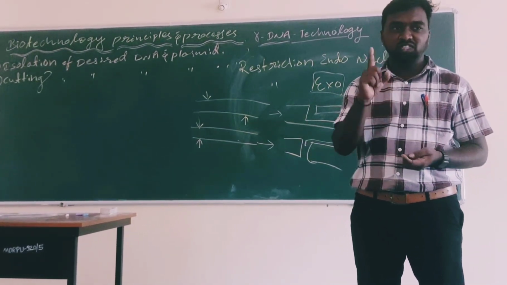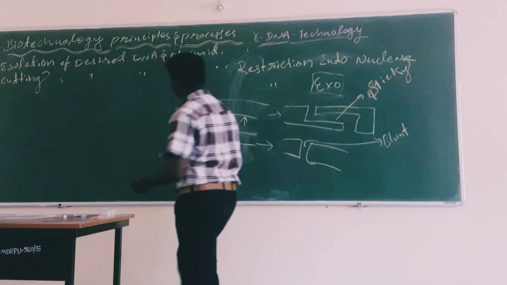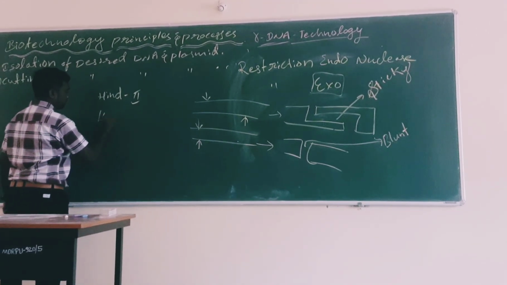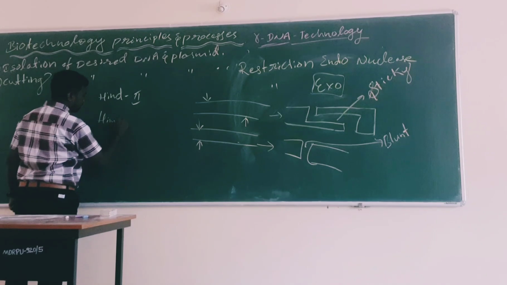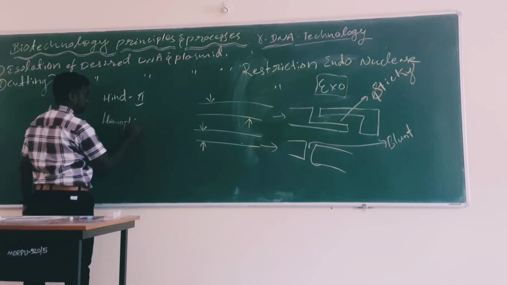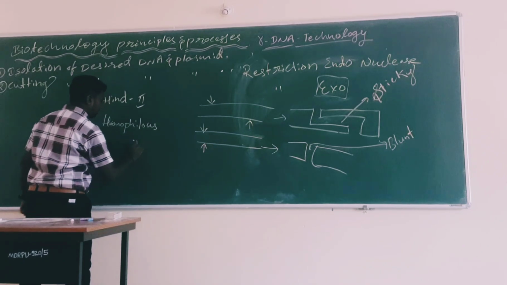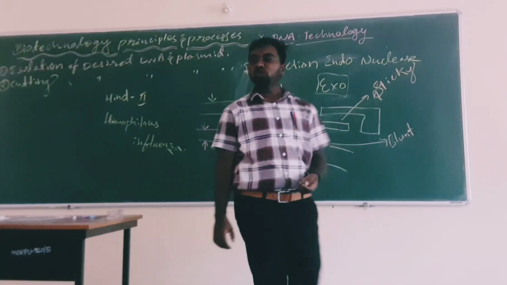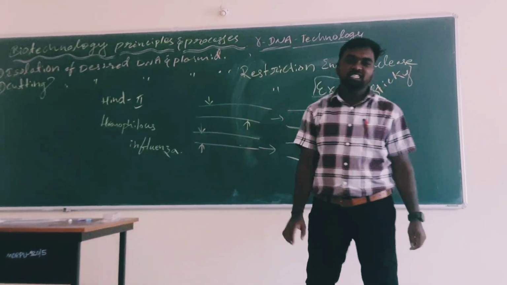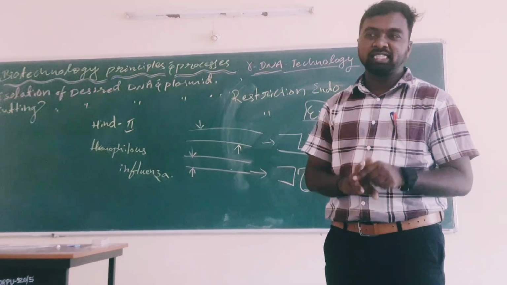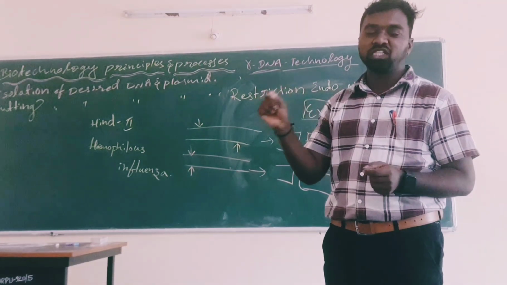The first restriction enzyme is HindII. HindII is extracted from Haemophilus influenzae, and the Roman number II is the serial number of the isolation within the laboratory.